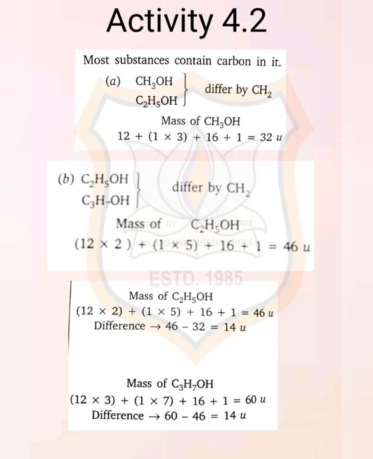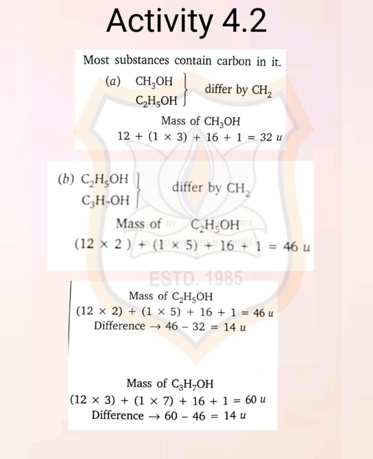Now the next one is C2H5OH and C3H7OH. Again, the formula mass for C2H5OH will be 46 units, as we have just calculated. Now the mass for C3H7OH, propanol: carbon will be 3, 12 into 3, plus hydrogen 1 into 7, plus 16 plus 1.